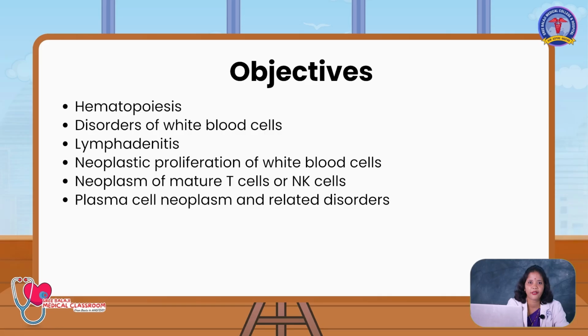Now we are moving into today's topic, diseases of white blood cells, lymph nodes and spleen. Today our objectives will be hematopoiesis, disorders of white blood cells, lymphadenitis, neoplastic proliferation of white blood cells, neoplasm of mature T cells, NK cells, plasma cell neoplasm, Hodgkin lymphoma, myeloid leukemia, myelodysplastic syndrome, myeloproliferative disorder, splenomegaly.